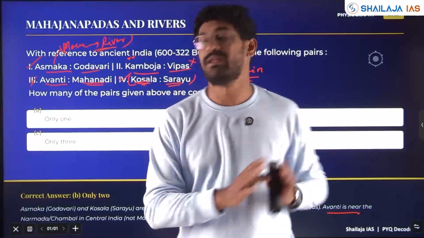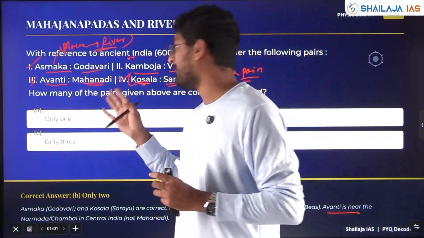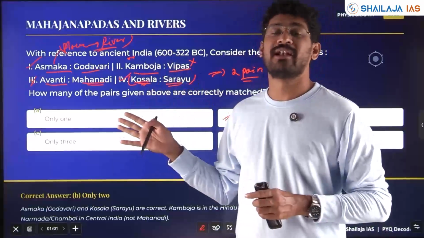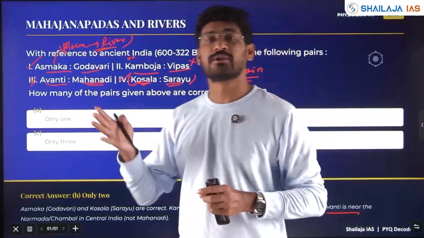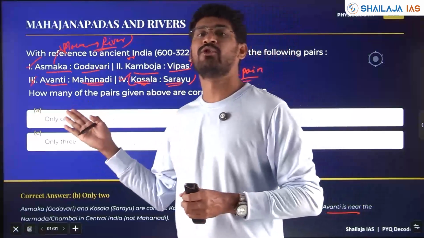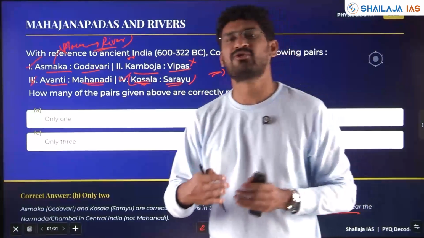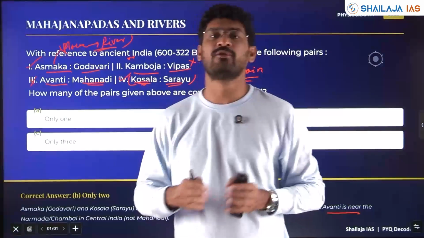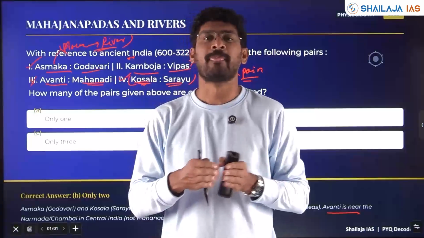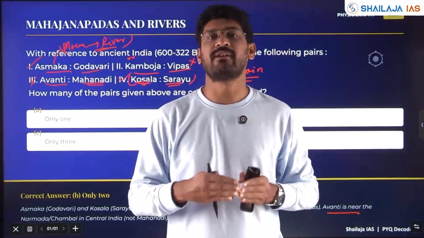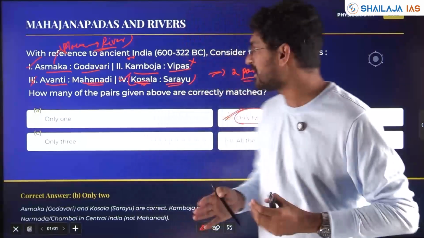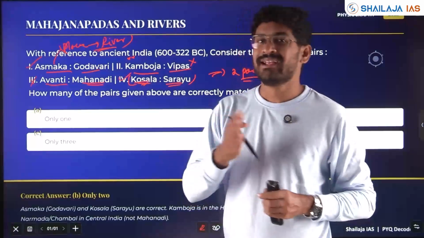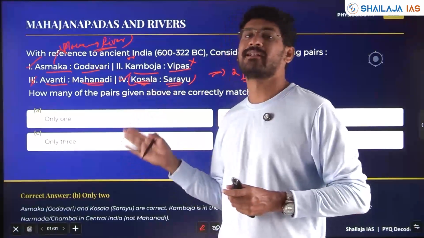At the end, once you have applied all your history knowledge and mapping, if you have any questions left that you have to attempt because you attempted less and will not cross the cutoff, then you can use this, where you will gain extra plus 2, plus 4 marks, which is very crucial to clear the cutoff. You might be scoring around 80 to 85, 85 to 87. If you want that extra 4-5 marks, then you can take this calculated risk. But go with the knowledge, do the mapping. Mapping plays a crucial role in geography and history with respect to locations, historical geography also.